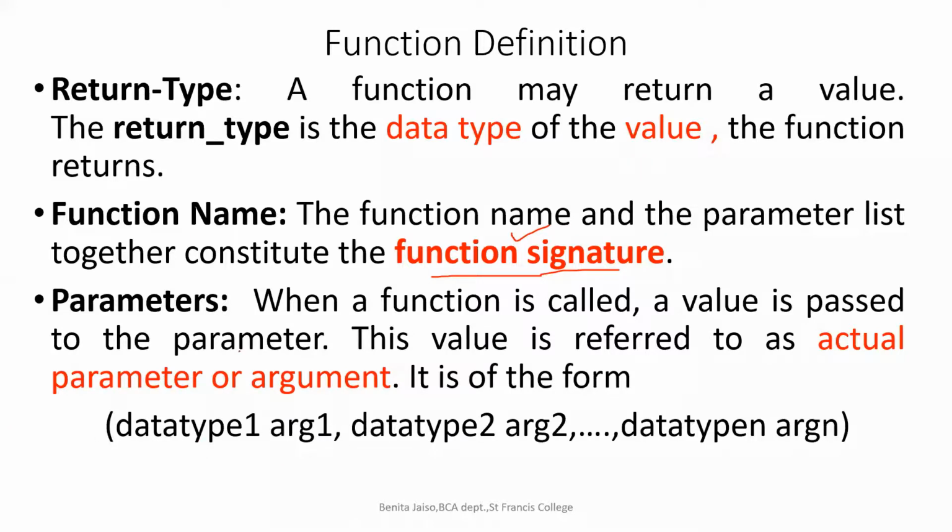Okay, so here I am telling that the function name along with the parameter list is also known as function signature. That is okay. I have never seen that in the question paper, somewhere I saw this one. Okay. So function implementation and function prototype are used to be asked in the question paper. So you should know that the other name for function definition and function declaration. Now, the parameters: when a function is called, a value is passed.